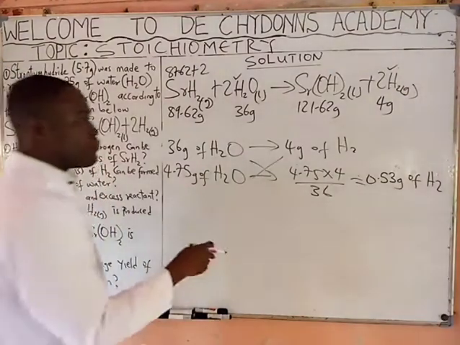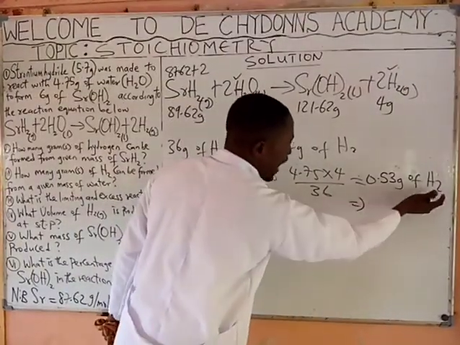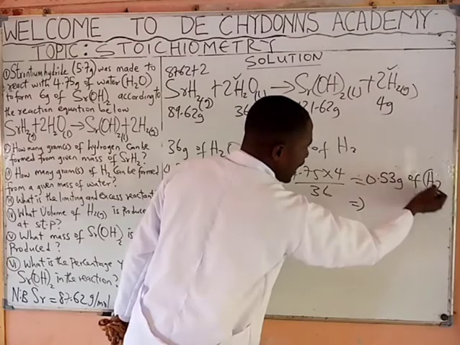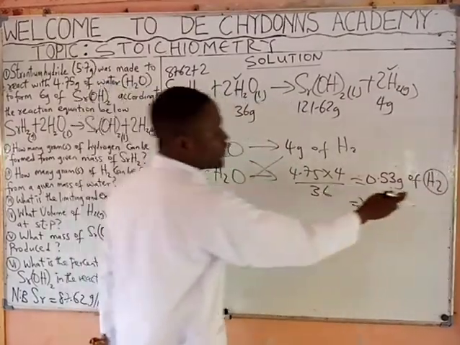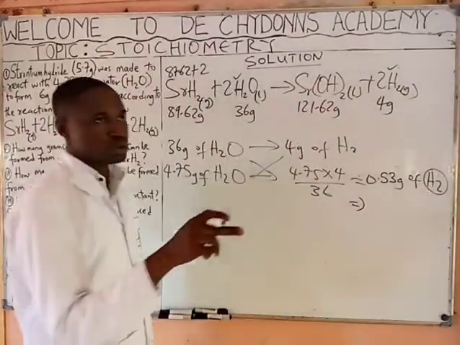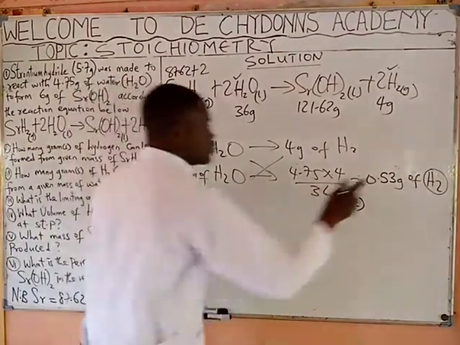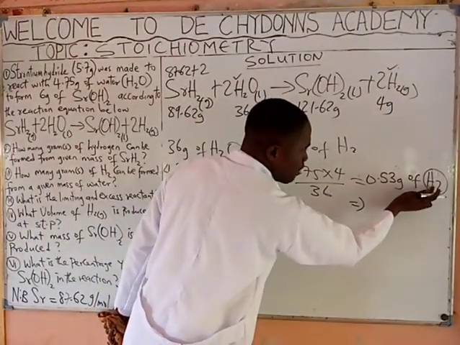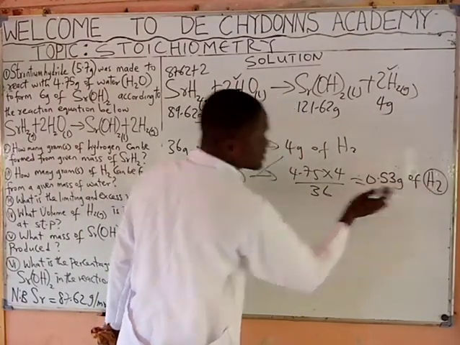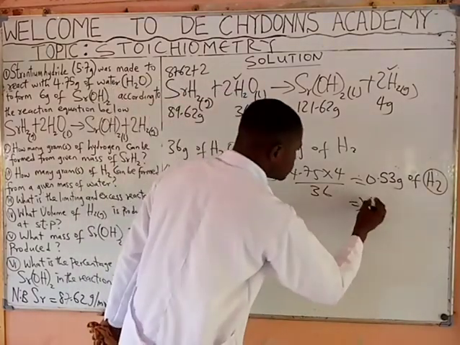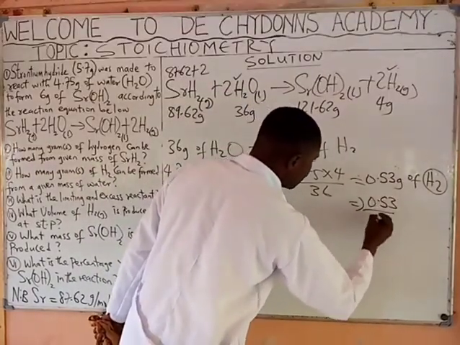What is the amount in moles? Hydrogen, the atomic mass of it, or molar mass of it, is 1 times 2. So, we say that molecular mass of this hydrogen gas is 2. So, you now say 0.53 all over 2.